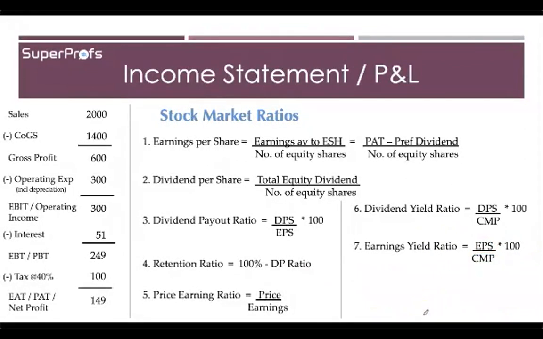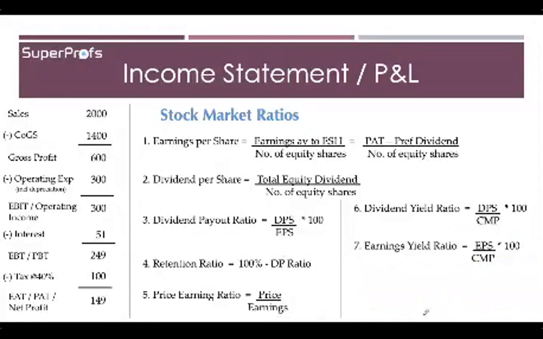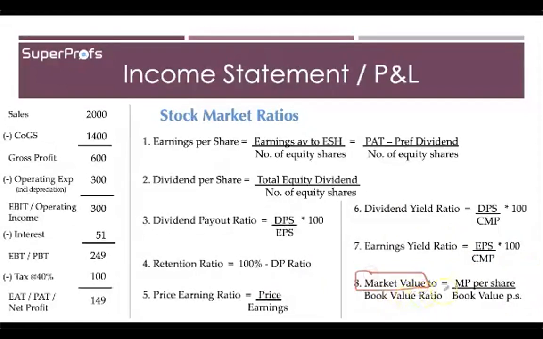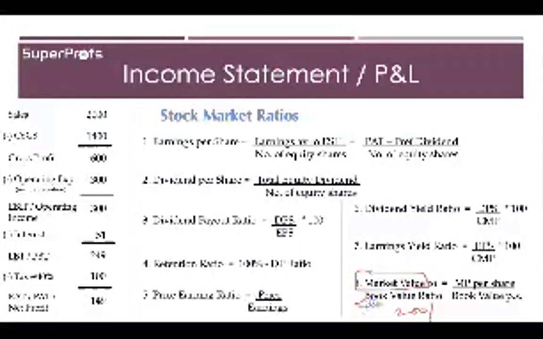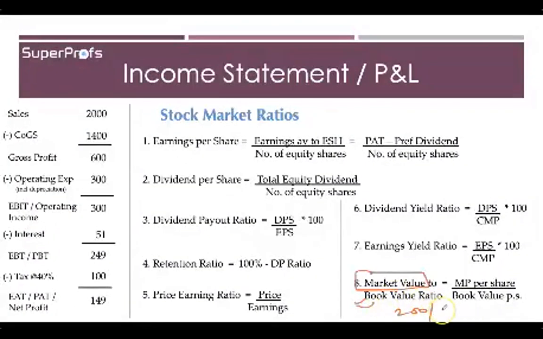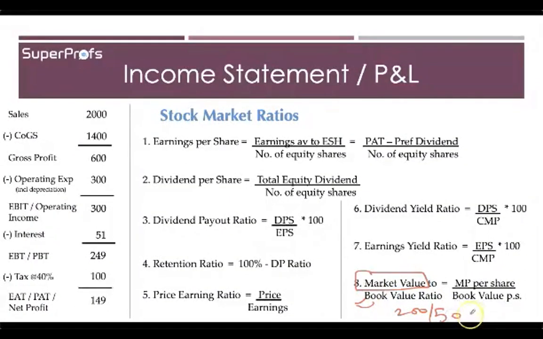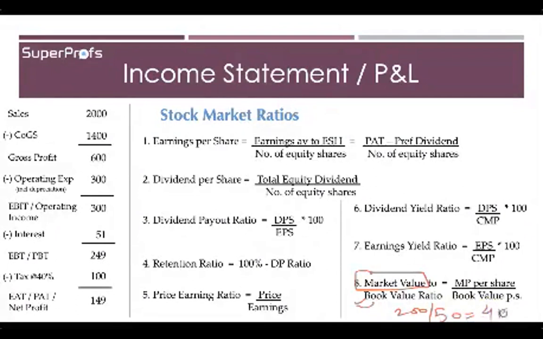which brings us to the very last stock market ratio, which is market value to book value ratio. The name itself suggests, you divide the market value, which is the market price per share, by the book value. So let's say that in this example the book value stood at 50 rupees. What does this mean?